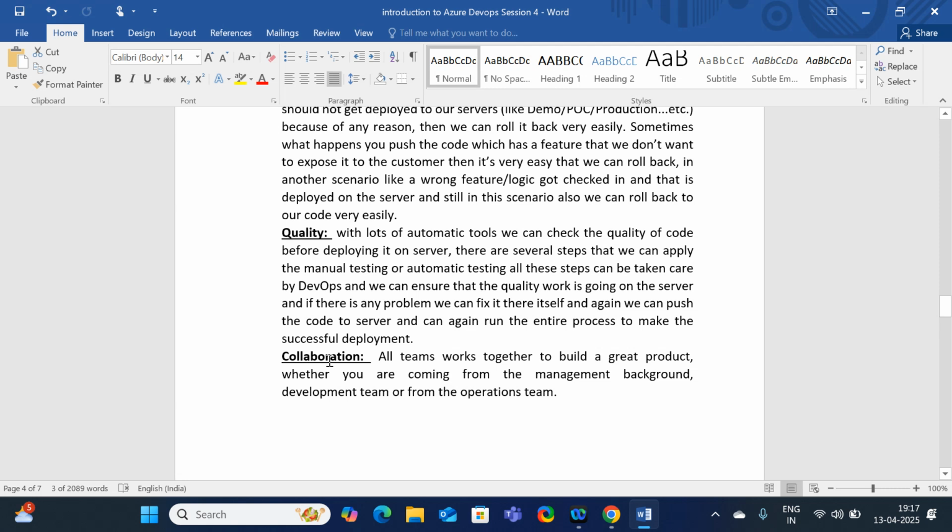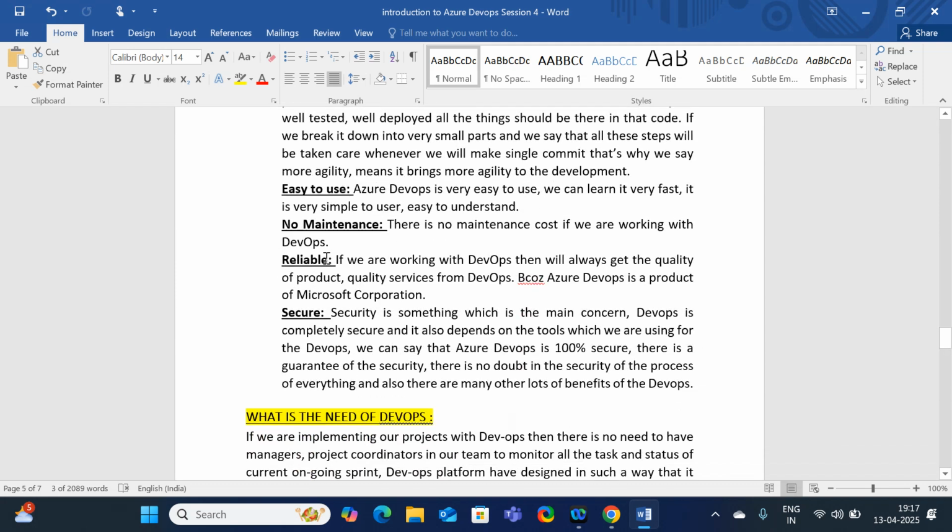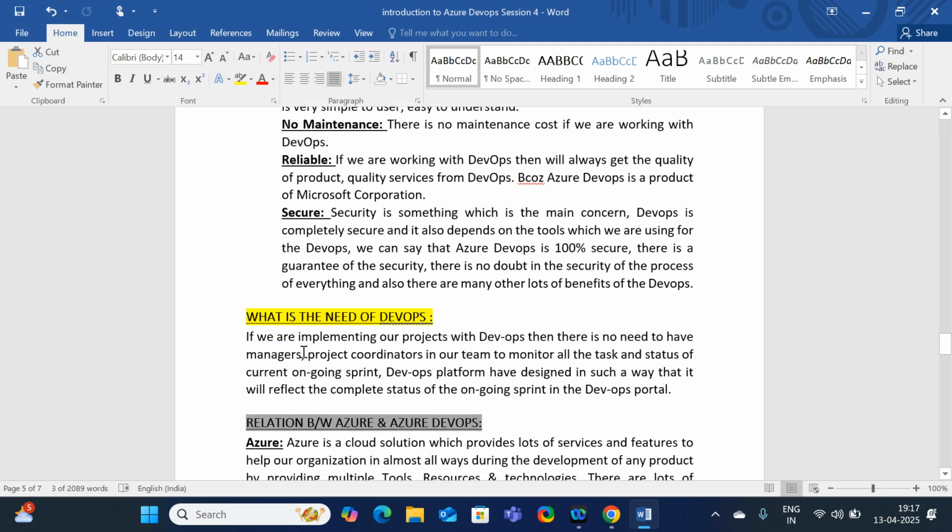Collaboration is nothing but communication: how effectively we involve each and everyone in the project, and how all the teams come together into one channel in order to communicate with each other. Collaboration is all teams working together. More reliability, easy to use, no maintenance, reliable, secure.